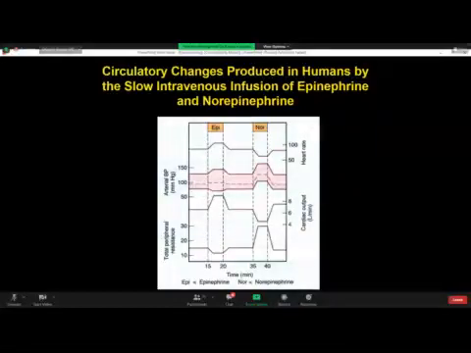In case of norepinephrine, cardiac output is decreased. And look at total peripheral resistance. Total peripheral resistance falls in case of epinephrine. With norepinephrine, it increases tremendously by the constriction of the arterioles of the skeletal muscles, right?